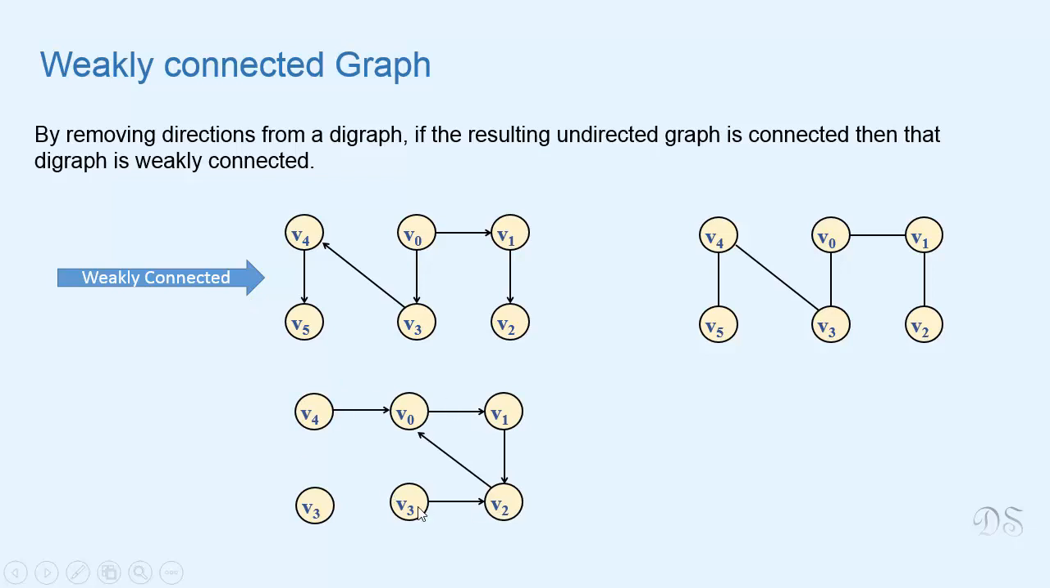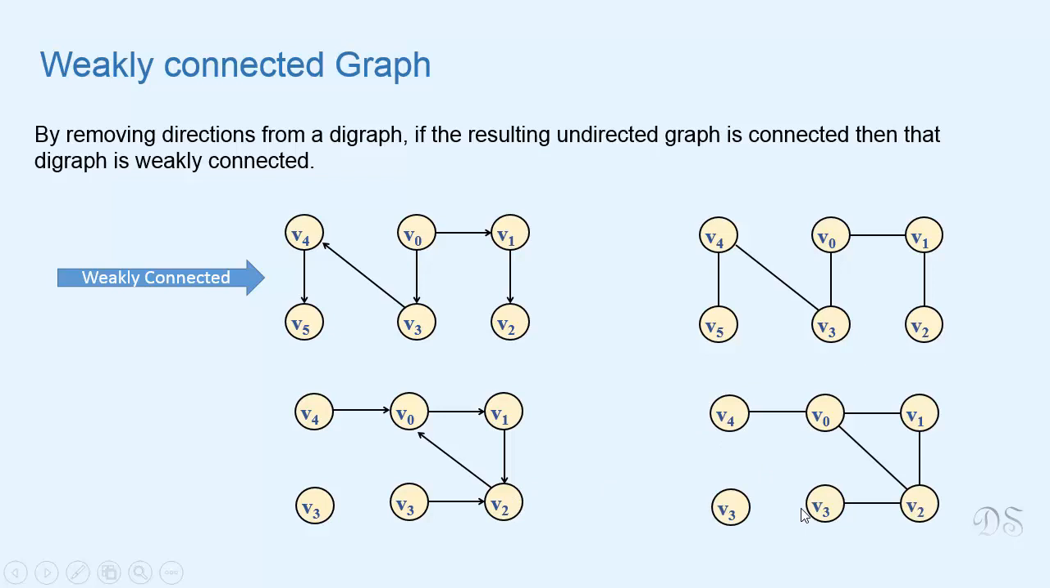Now we have this directed graph. If we remove the directions from the edges, we'll get this undirected graph. Now this undirected graph that we get is not connected. So we can say that this directed graph is not weakly connected.